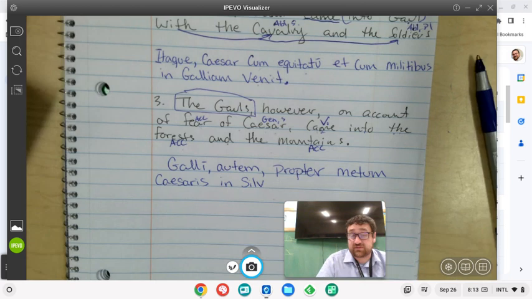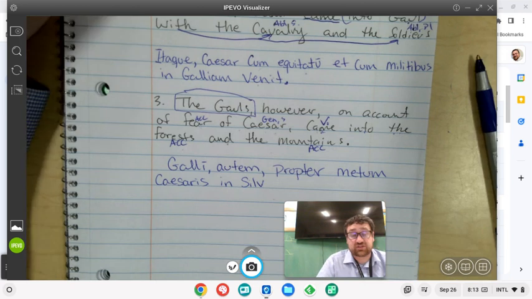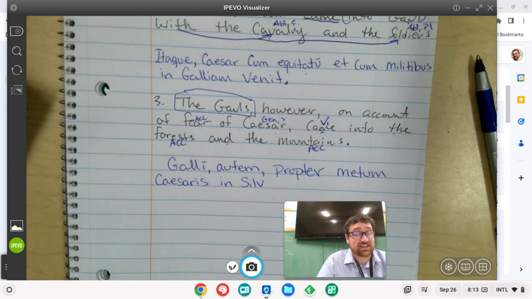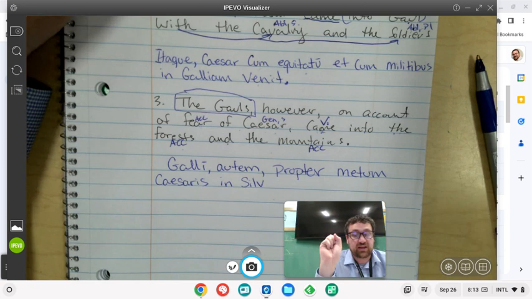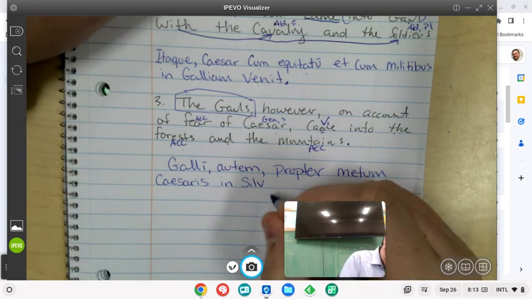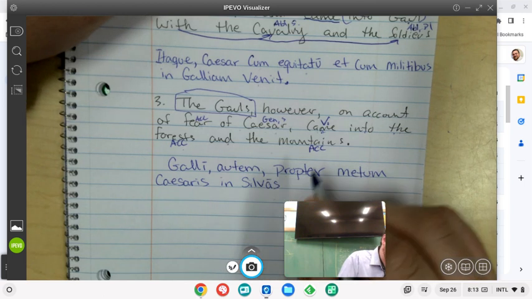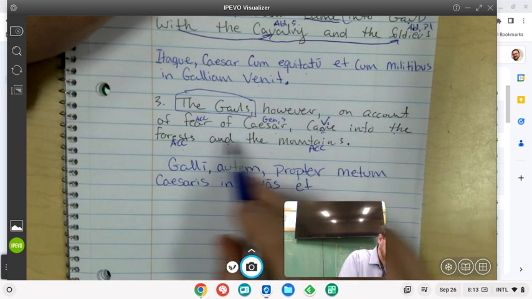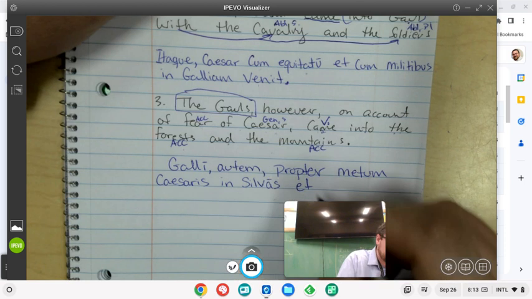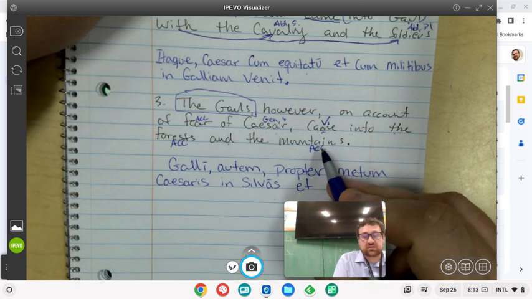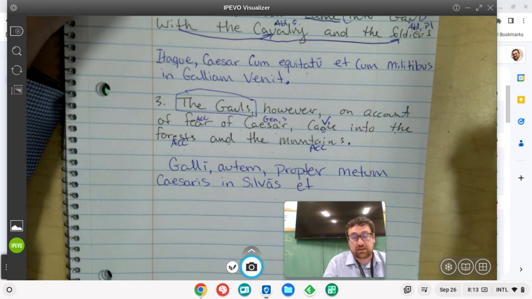So let's sing the first declension song until we get to accusative plural. That's the second to last word. Don't forget your macron. Arum is as. Silvas. In silvas et, because into forests and the mountains, mons montis is our dictionary form for mountains. Mons montis.